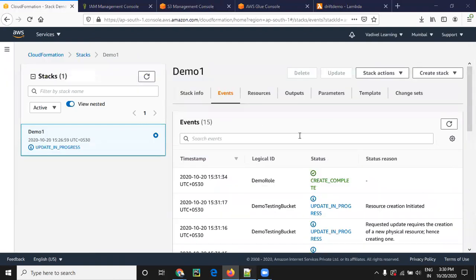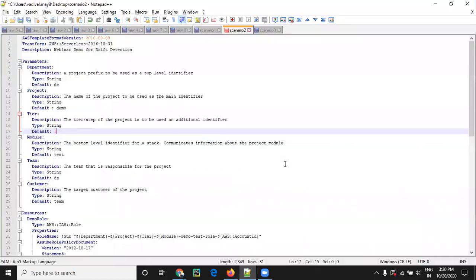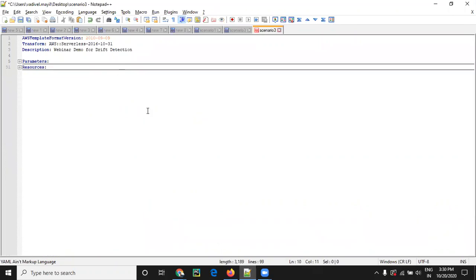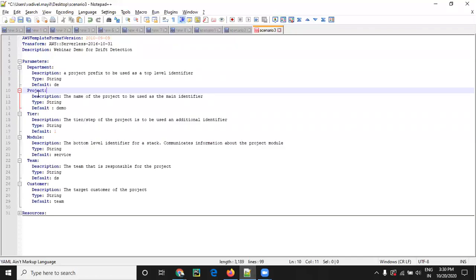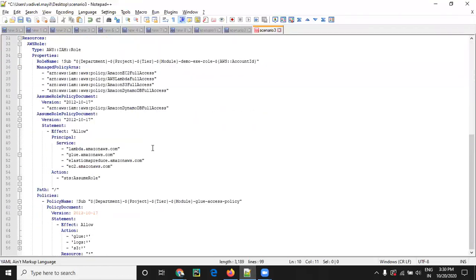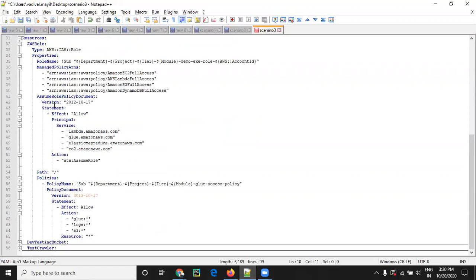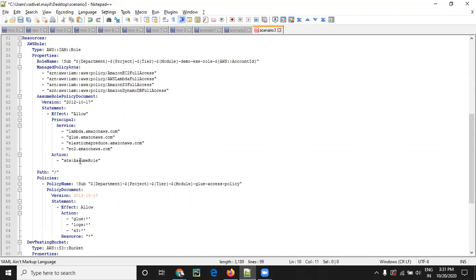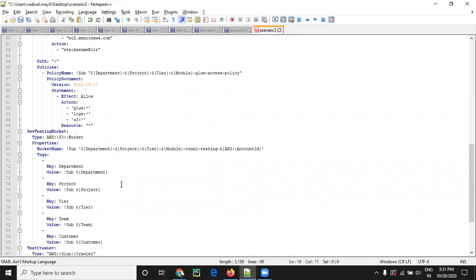The next scenario, the use case, is like I'm going to create the crawler. The crawler depends on a role; while creating the crawler, we need to give the role name. For that, I'm taking the same stack. I'm going to create one AWS role with managed policies and the trust relationship. Then I'm going to create one S3 bucket as well. Then I'm going to create one crawler.